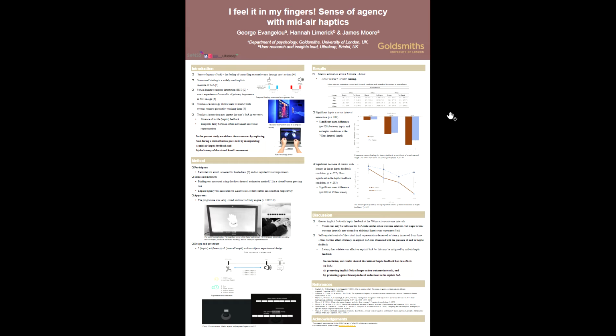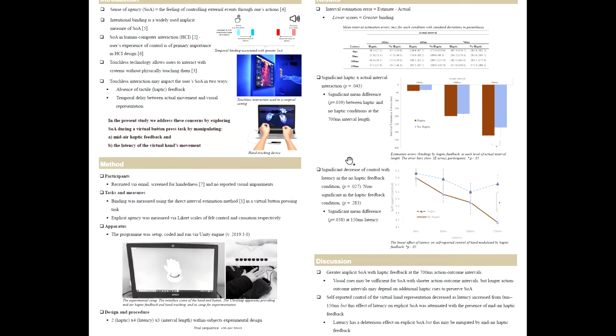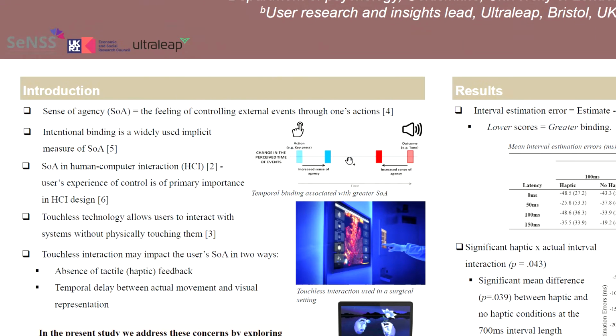This study looked at the impact of mid-air haptics on the sense of agency. By the sense of agency, we refer to the feelings of control over our actions and through these actions causing effects on the outside world. We can explicitly report this experience, or we have implicit measures such as intentional binding, which refers to our perceived compression of time that we experience between our voluntary actions and their subsequent outcomes.